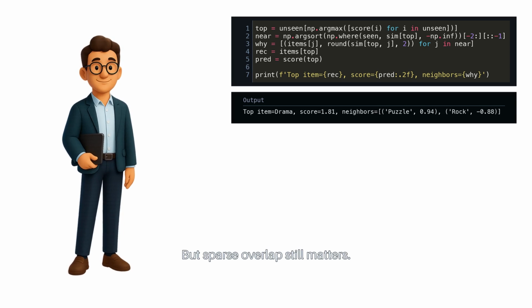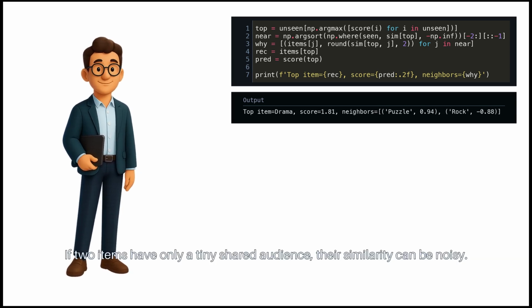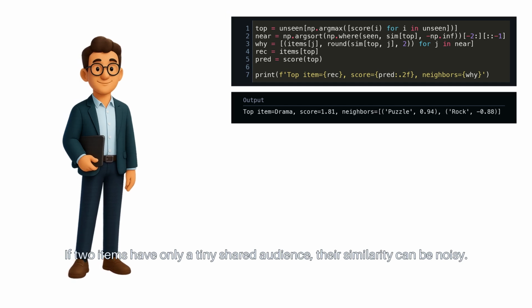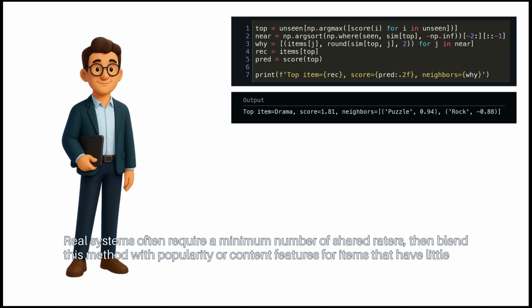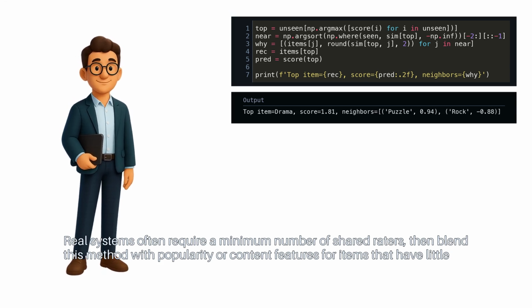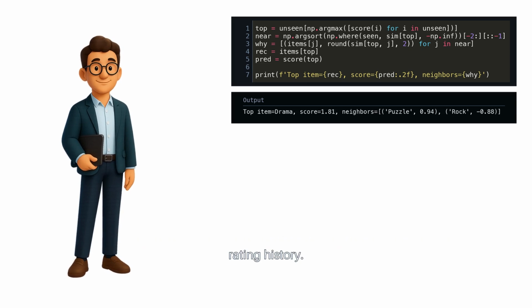But sparse overlap still matters. If two items have only a tiny shared audience, their similarity can be noisy. Real systems often require a minimum number of shared raters. Then blend this method with popularity or content features for items that have little rating history.